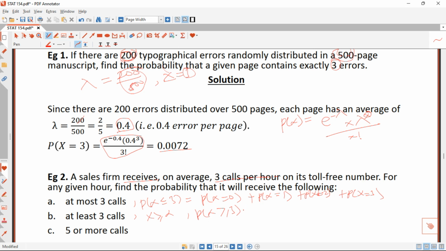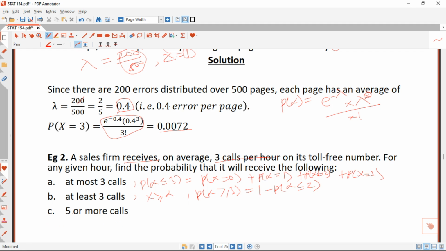So the best way for us is to do it in its opposite way. So here, P(x greater than or equal to 3) is 1 minus P(x less than or equal to 2). Once you use this formula, you'll be able to get your answer here.